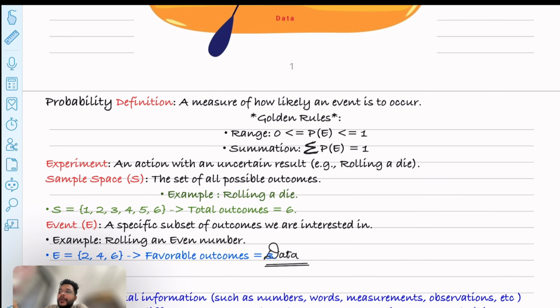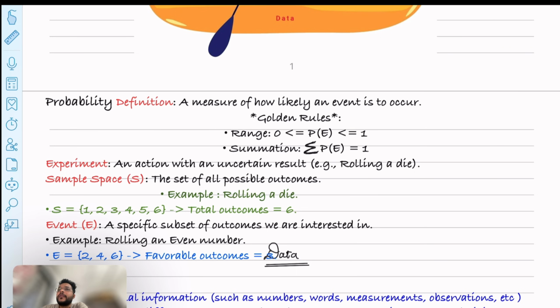And as I told, the probability of an event will always be between 0 and 1. So what is an event? An event is a specific subset of outcomes we are interested in. It is a subset of the sample space that we are interested in. Let's say I have rolled a die and I ask the question, what is the probability of getting an even number on the die? In how many possible ways can we get an even number? It's just 2, 4 and 6, right? This is the only possibility, and this is called a favorable outcome.